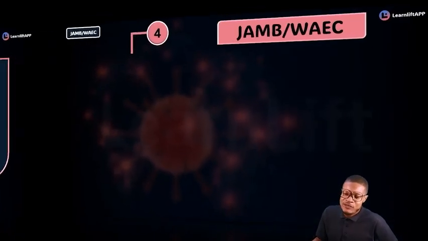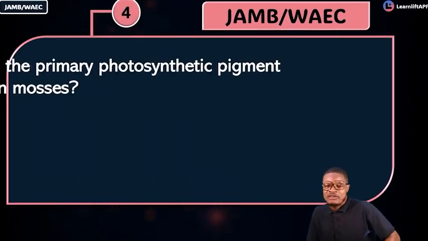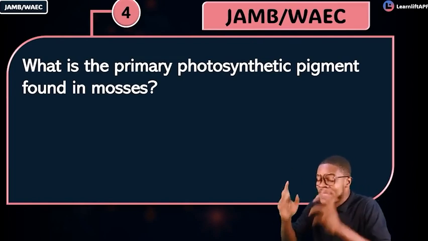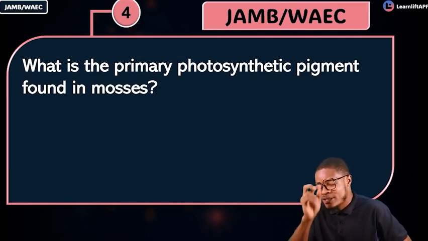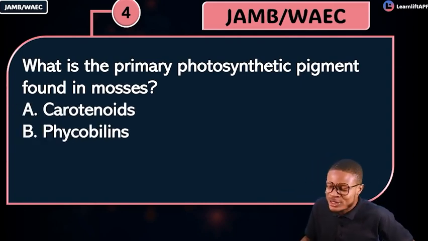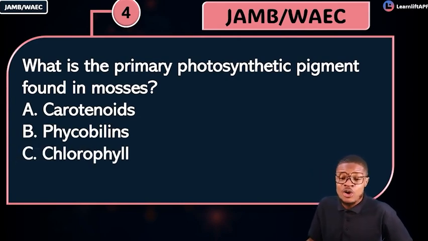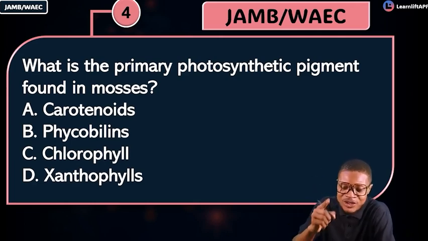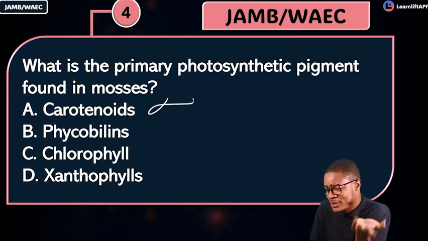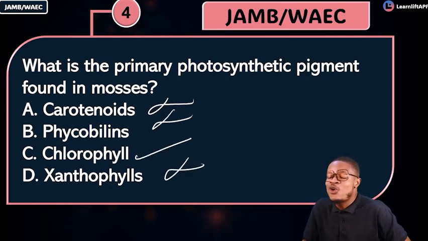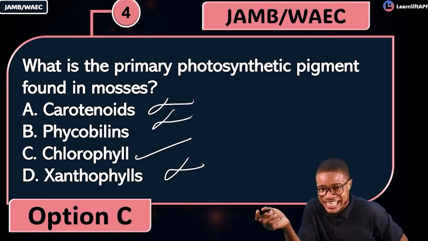Look at this powerful question. The question says, what is the primary photosynthetic pigment that is found in mosses? Option A, carotenoids. Option B, phycobilins. Option C, chlorophyll. Option D, xanthophylls. Can it be carotenoids? No. Can it be phycobilins? No. Can it be xanthophylls? No. What is the correct answer? Of course, chlorophyll. Option C is the correct answer.